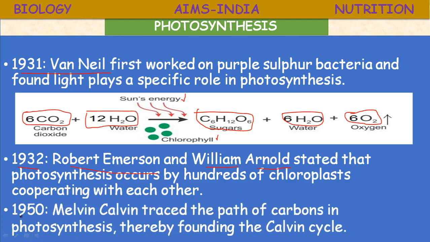Next, finally, the confirmation. In 1950, Melvin Calvin traced the path of carbon in photosynthesis, thereby founding the Calvin cycle. He introduced a concept called the Calvin cycle. It is also called the dark reaction, or the carbon fixation reaction. Further we are going to discuss it. Actually this photosynthesis occurs in two phases: one is the light phase and another one is the dark phase. The dark phase was explained by Melvin Calvin.